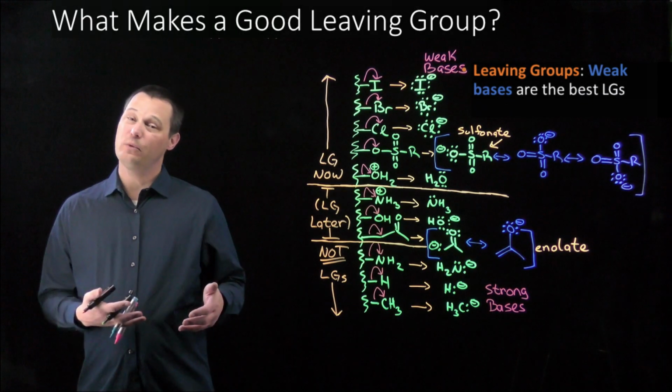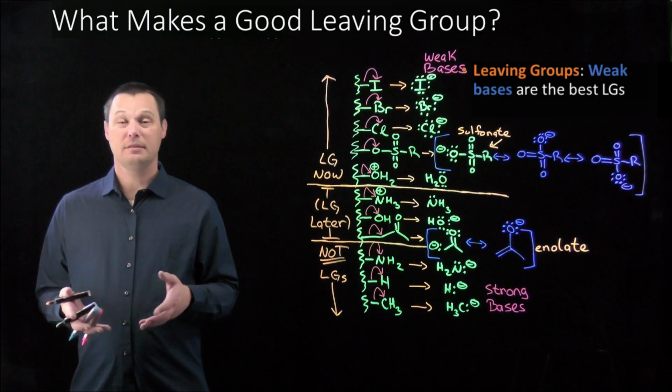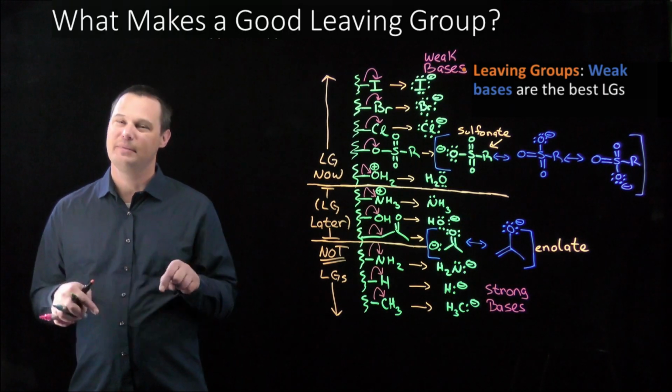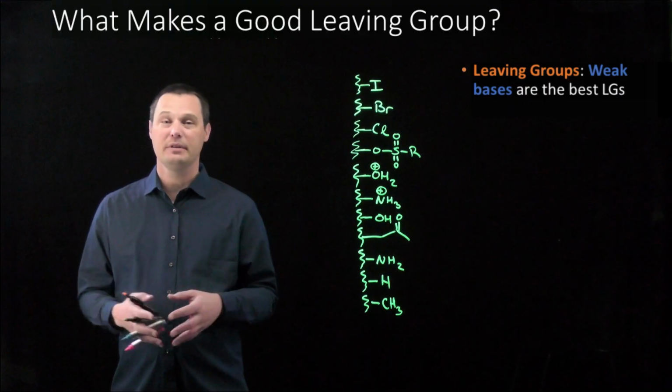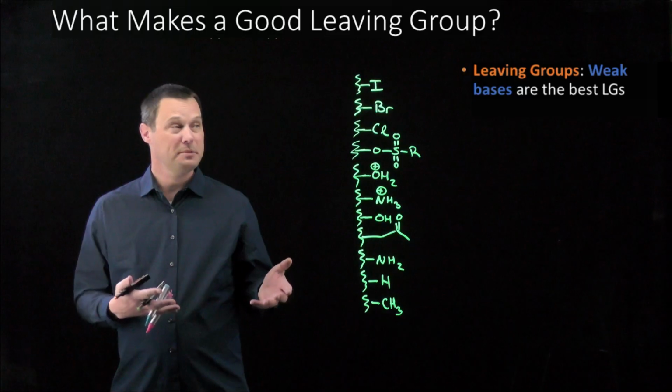As you work your way through organic chemistry, you're going to come across mechanisms where you kick out a leaving group. What does it mean to be a leaving group, and how can we tell which functional groups can act as competent leaving groups? Let's find out. As you look at various molecules in this course, you will see lots of functional groups attached to those molecules. Some of them can be leaving groups, some of them cannot.